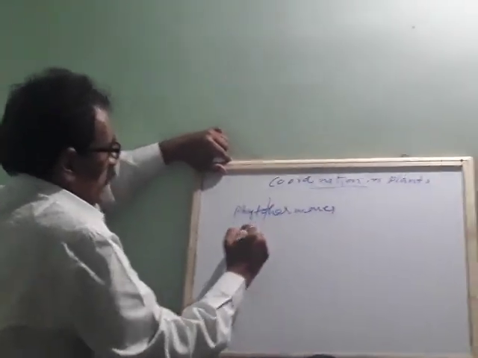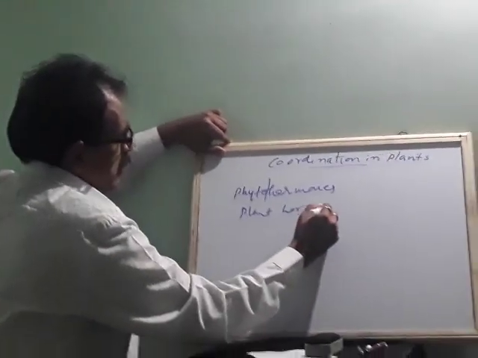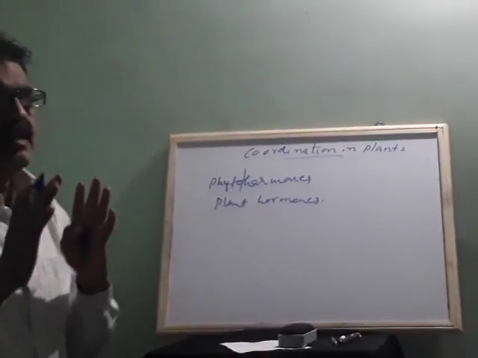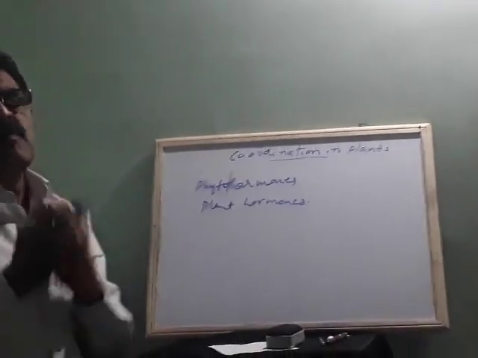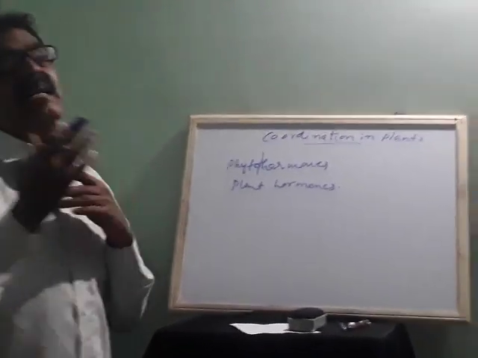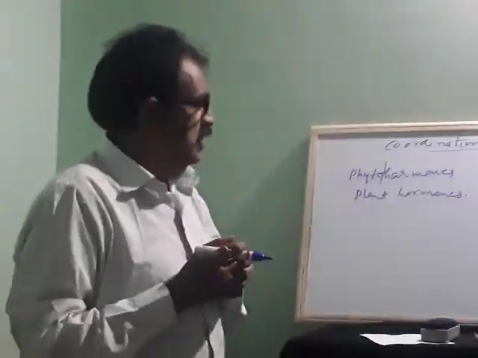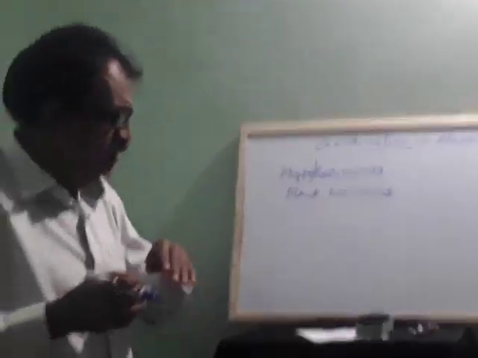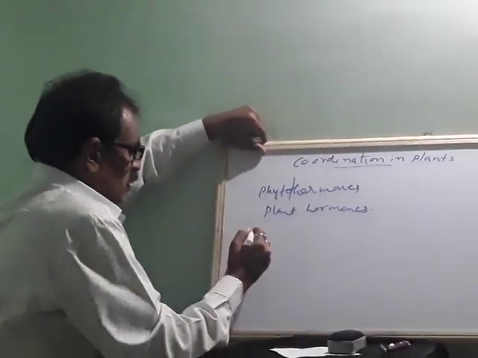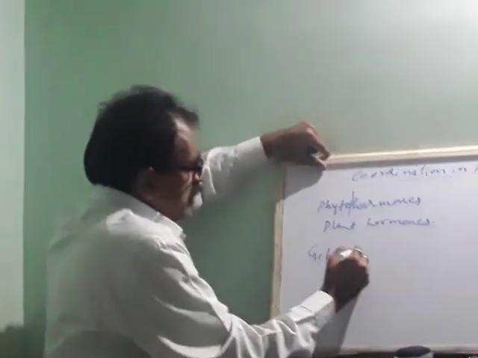Phyto means plant; we call them plant hormones. These plant hormones are present in the tip of the plant and the stem of the plant. Some of them help in cell division, because for growth some chemicals are there, called phytohormones, plant hormones. Generally we call one of them auxins.